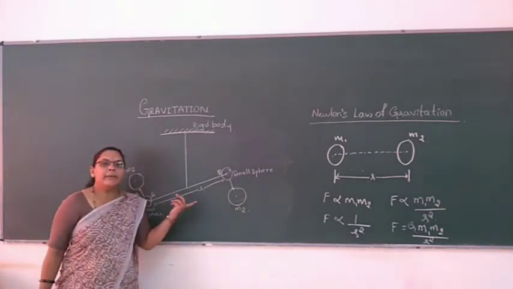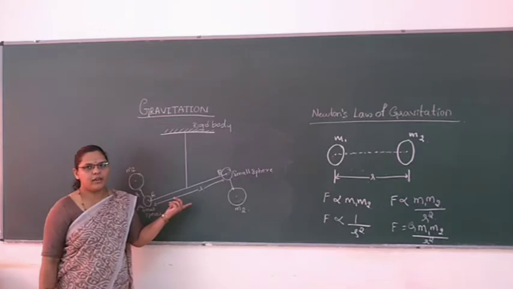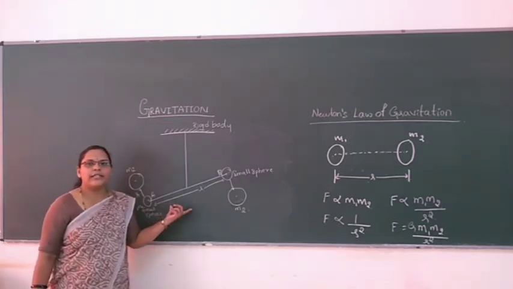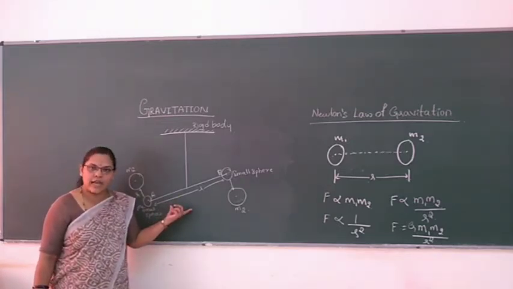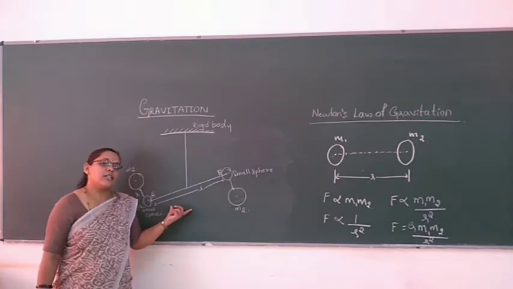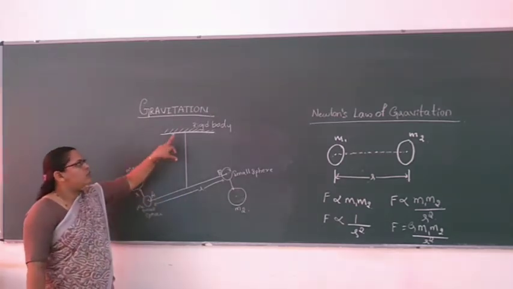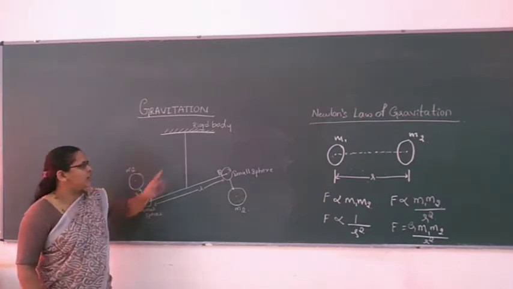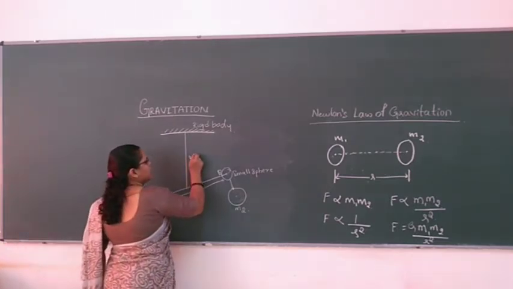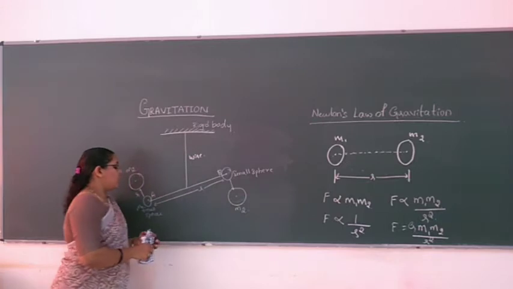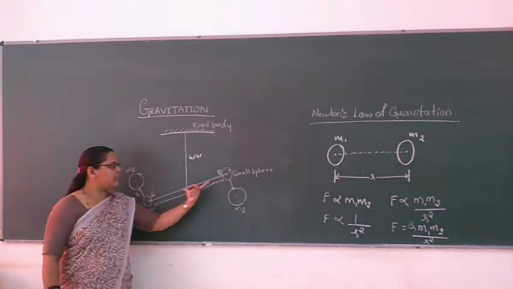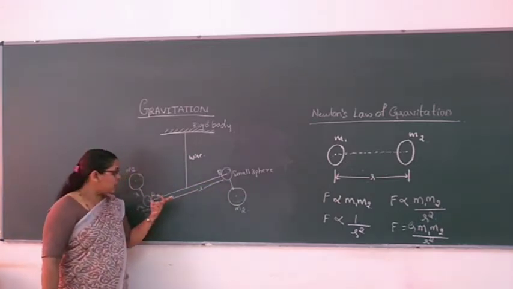So, the experimental setup. How do we set up the experiment to calculate the gravitational constant value, which is considered universal, that value remains the same. So, we need one rigid body here, and one fine wire, which is attached to the two ends of the bar. So, this is the one bar having the two ends.